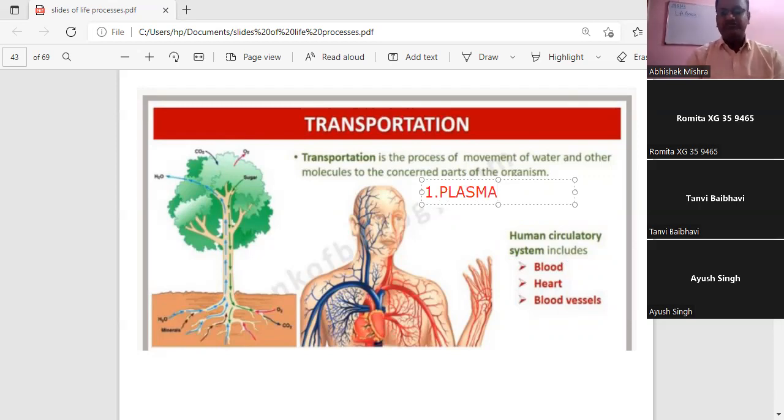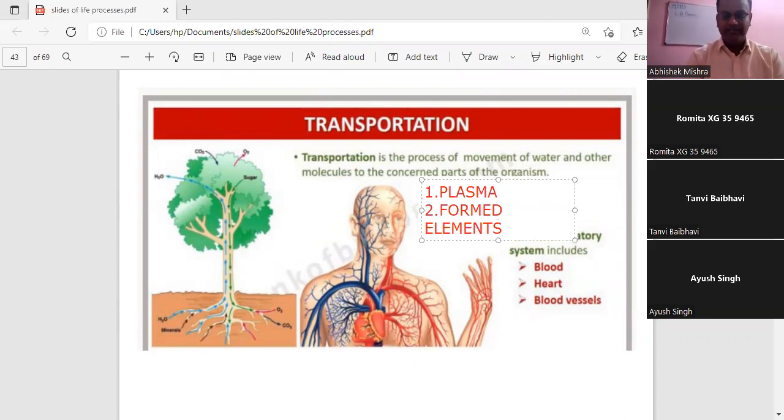Now what is plasma? Plasma is actually the fluid matrix in which the different components of the blood are present. And the second component is the formed elements.